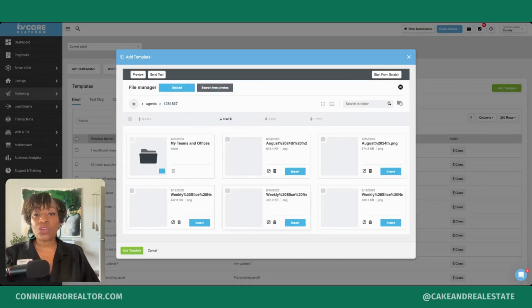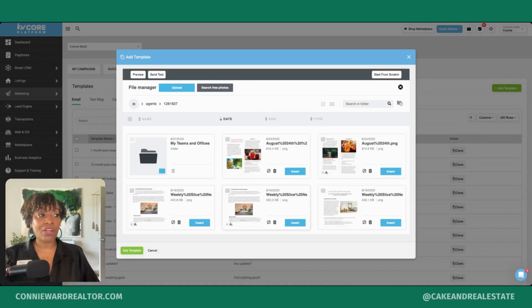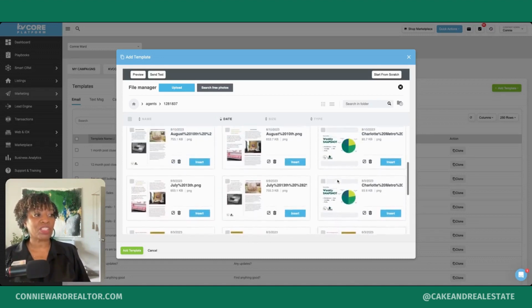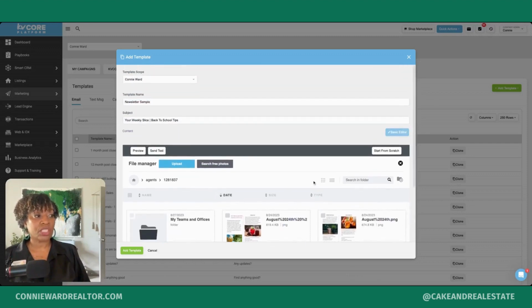And she creates the articles for my newsletter. However, prior to hiring her, I created the articles myself. Sometimes they were just a copy and paste of some information from another source. Just cite your source. If you're doing that, you don't want to plagiarize. But when she creates the article in Canva, she saves it as a PNG file, as an image file. So that's what these images are. These are the previous articles that she's included in the newsletter.